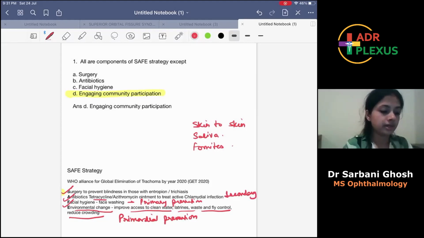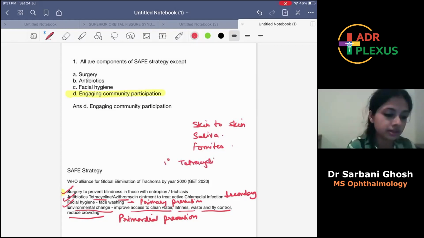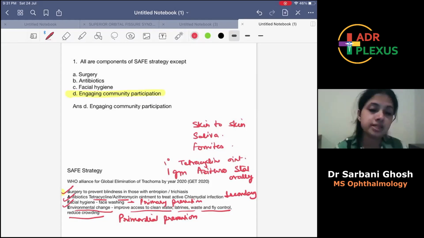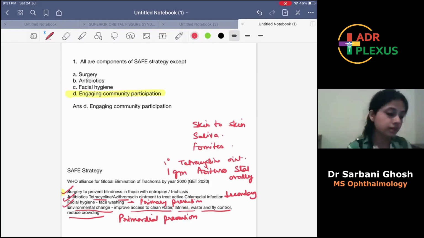Antibiotics is tetracycline or azithromycin. How much is used? Tetracycline 1% ointment is used, or you can use azithromycin 1 gram stat orally. Okay, so this can treat any active chlamydia infection, any trachoma infection happening in the eye. Now, S for surgery, what is it?